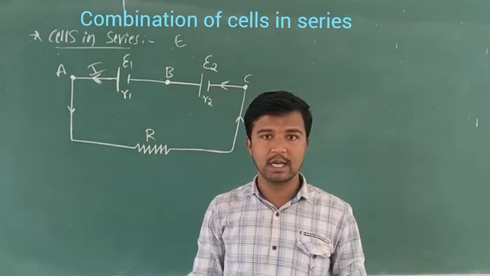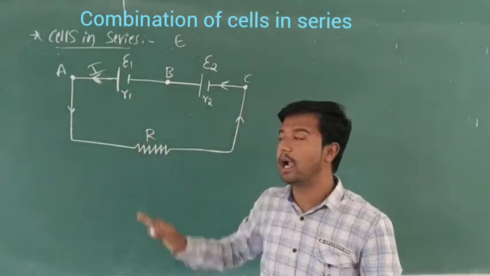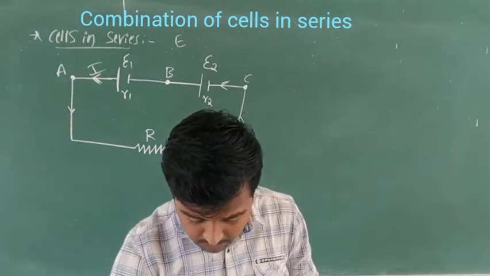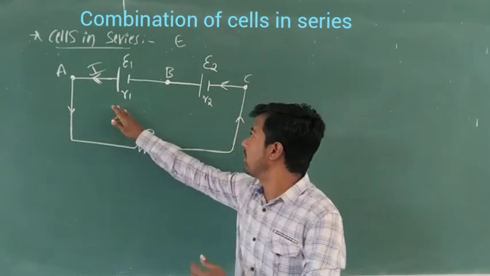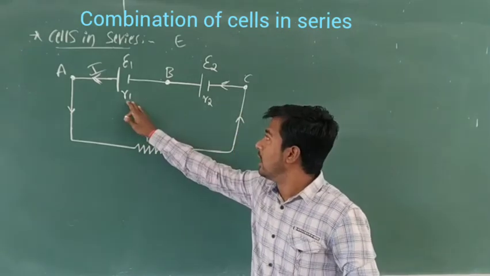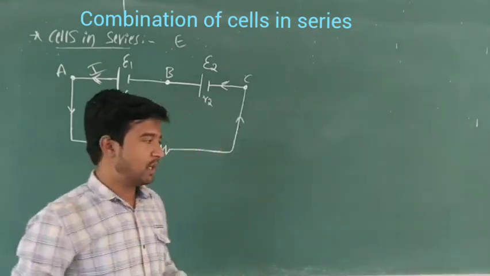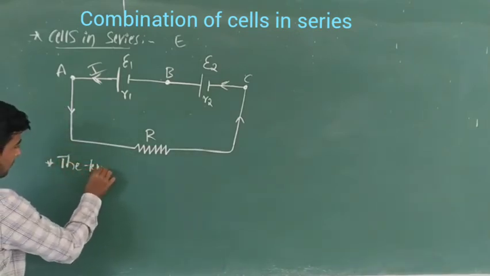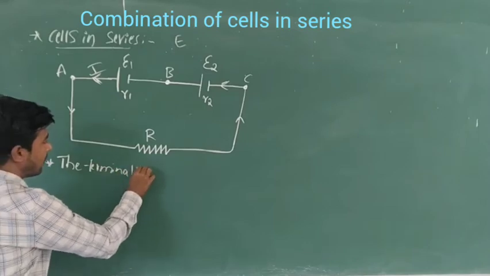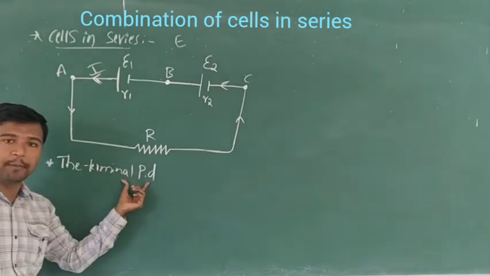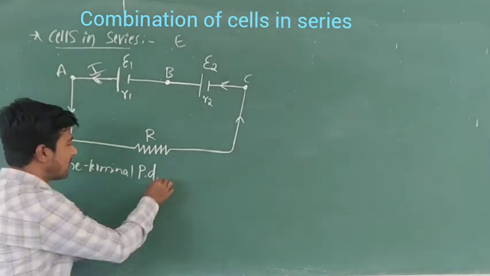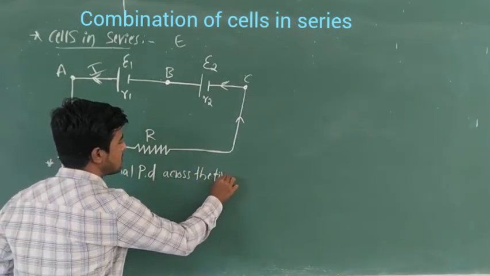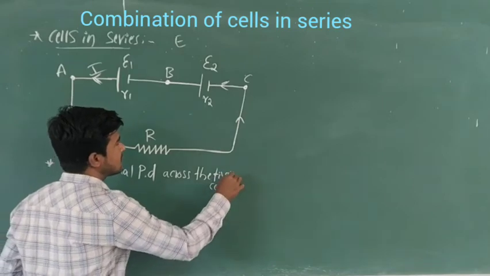Here A, B are the terminals and B, C are the terminals. So next, we have to calculate the terminal potential difference across these two cells. I will write directly PD. Terminal potential difference across the first cell.